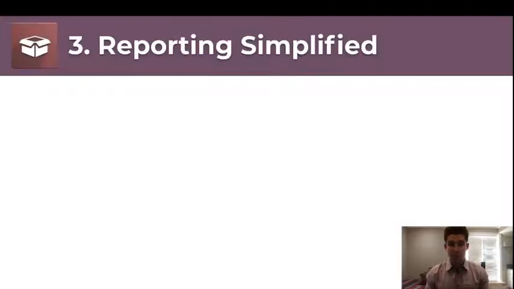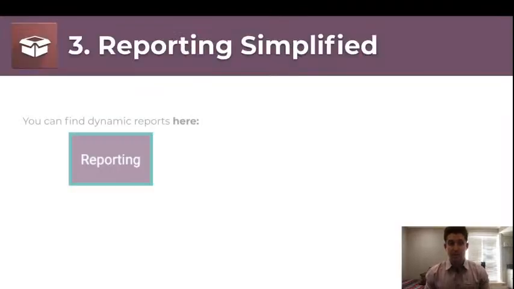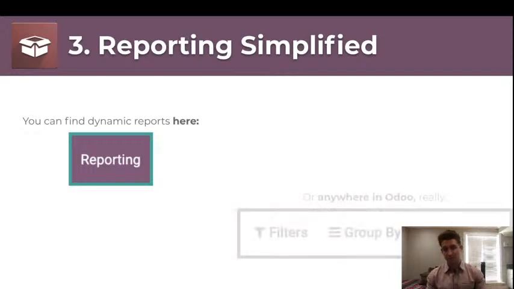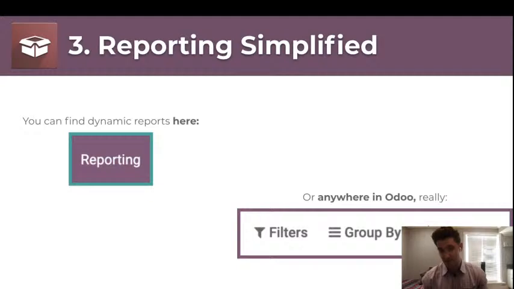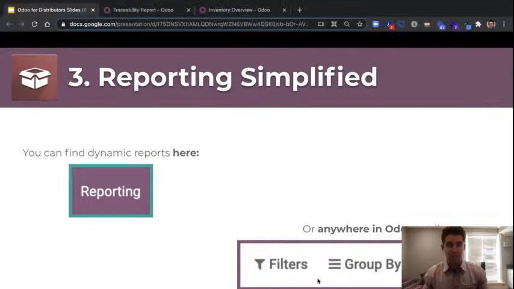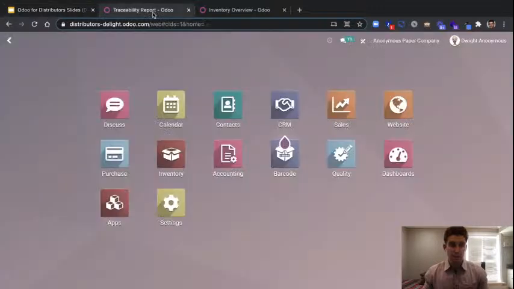Within Odoo, we're going to have the ability to, within any app, go to a reporting menu item and find dynamic reports there. However, we're also going to have the ability to find pretty much reports anywhere in Odoo using the filter, group by, and favorites functionality that we'll play with here in a moment. So rather than just showing you some of these, let me go ahead and hop back into our anonymous paper company, and let's play with some of these reports.